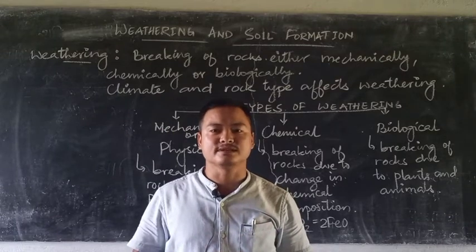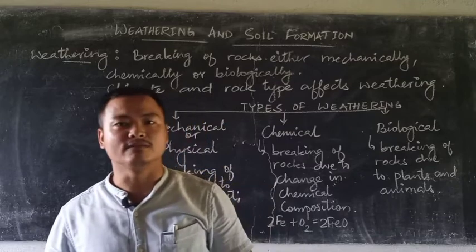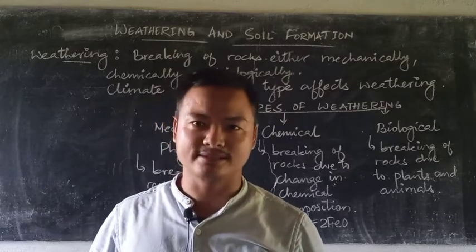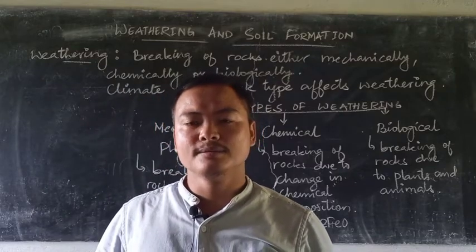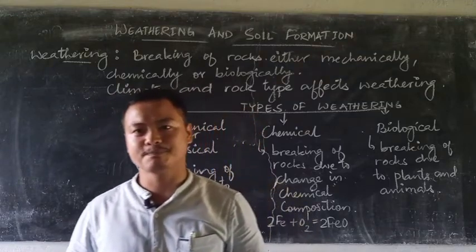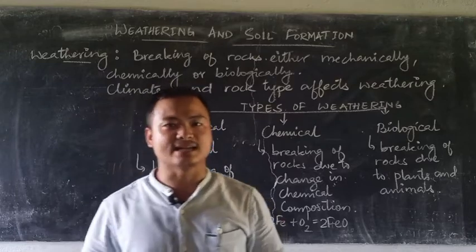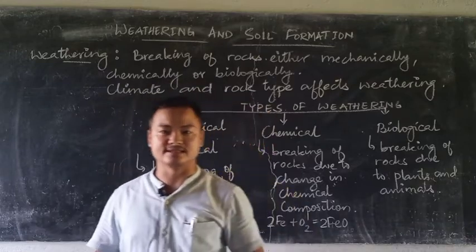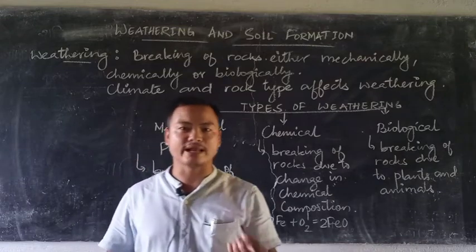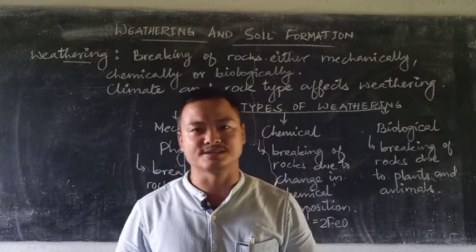These three terms are used in the definition to denote the processes involved in how a rock breaks. But there are certain factors to understand how this rock breaks, as not every rock type breaks at the same time or with the same intensity, or because of the same factor. It breaks because of various factors.